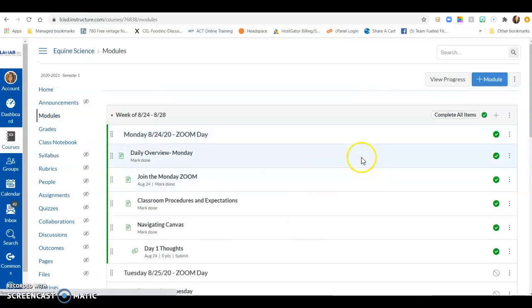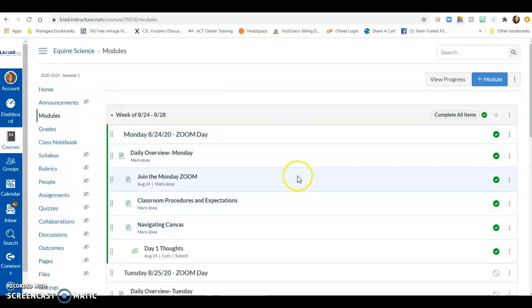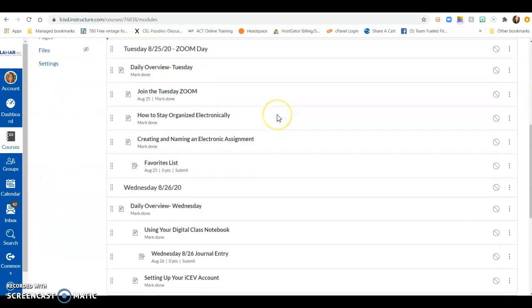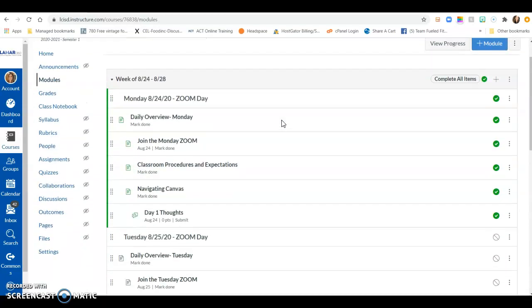All right, let's go to modules. This is where your weekly modules are located. I'll unlock the days the morning of so that you don't get overwhelmed with all of the things, because here's the entire week. You don't want to see that on Monday, right? So we're going to focus on small chunks. Mondays and Tuesdays are our Zoom days, so if you are virtual, just make sure you hop on to the Zoom.